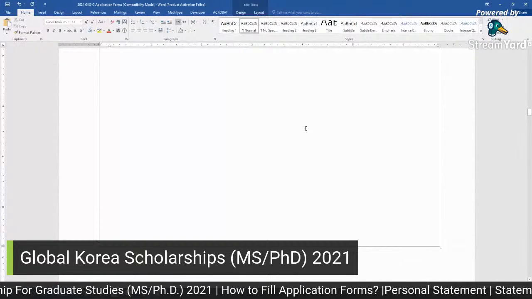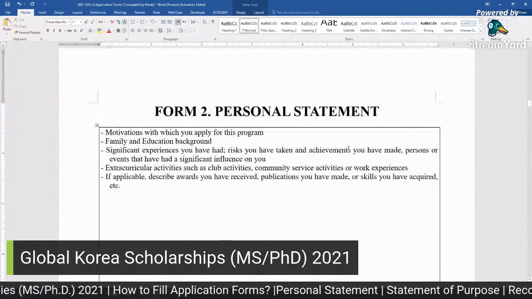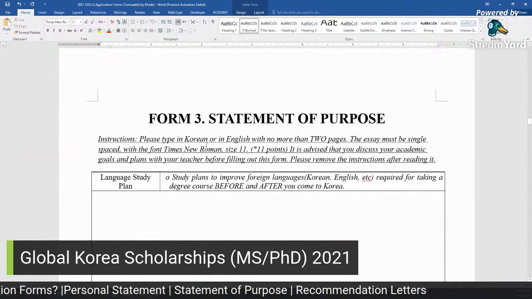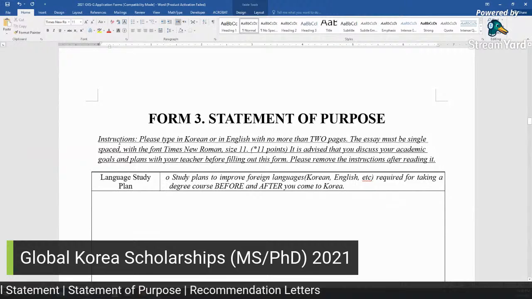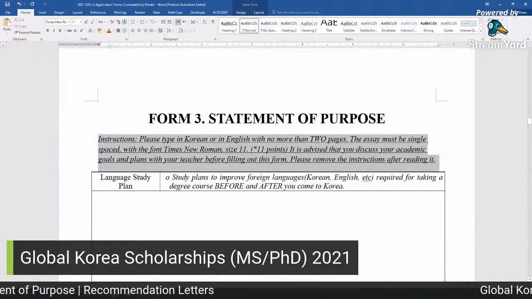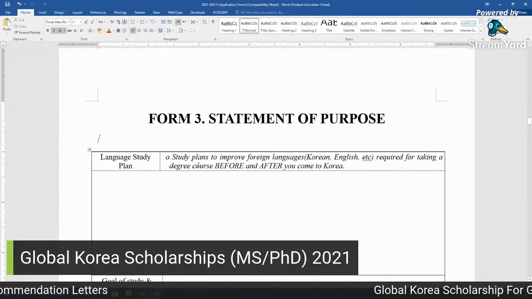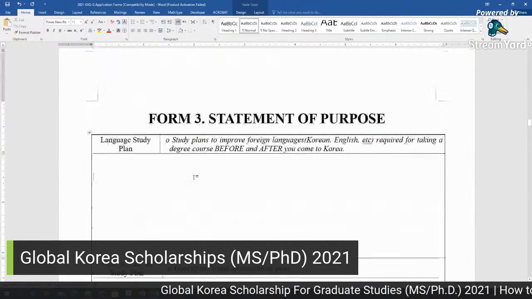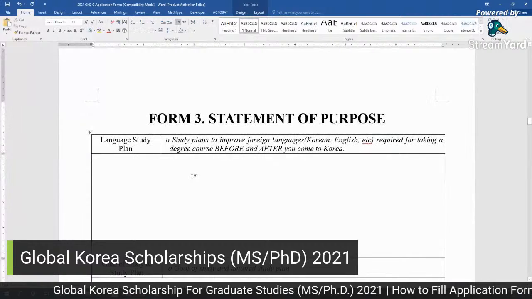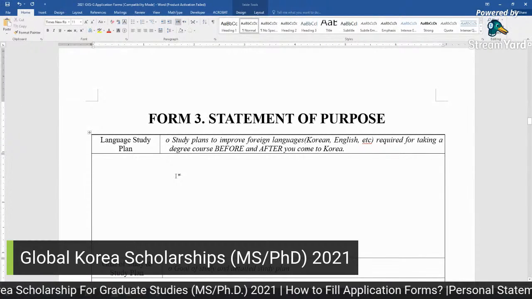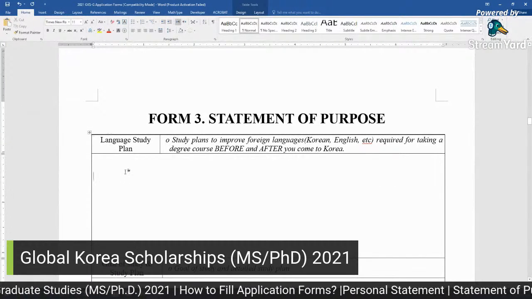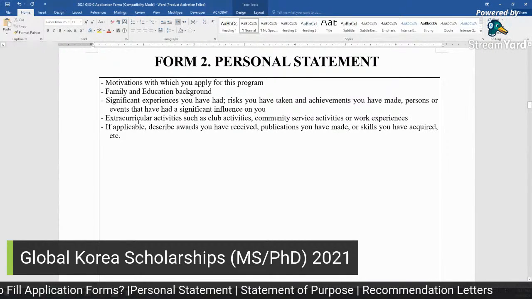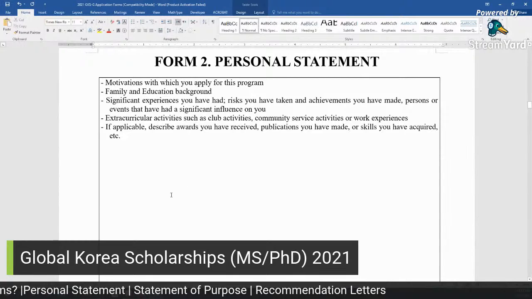If you write a second page, then you should consider there is some negative marking for your statement. Statement of purpose: similarly, after reading these instructions, you can delete them, and it should not be more than 2 pages. The interesting thing, which I actually like about this application form in the GKS program, is that they provide you the table and the questions. Similarly to the previous table, like the personal statement, they ask you some questions and you can generally write here.